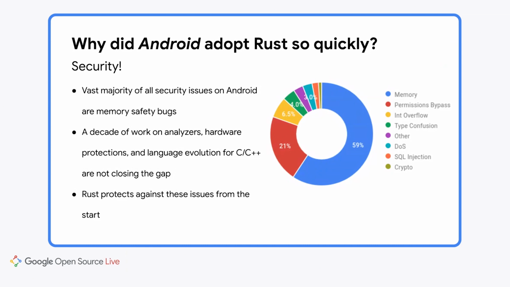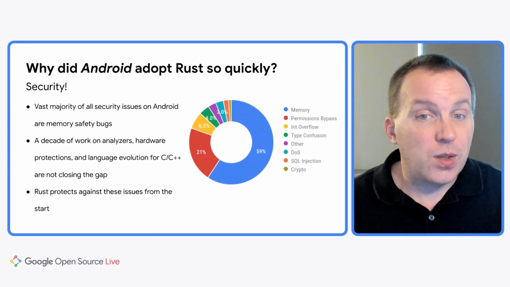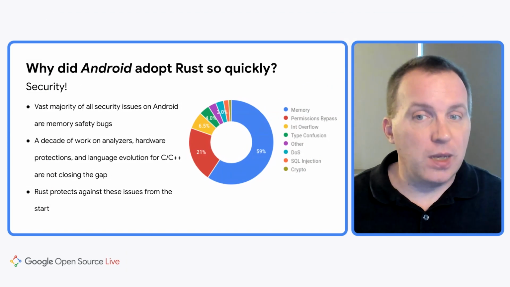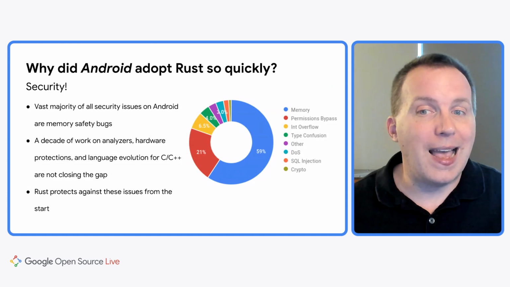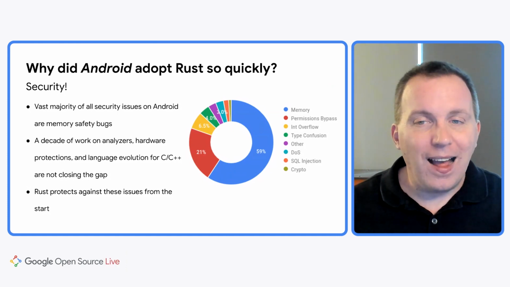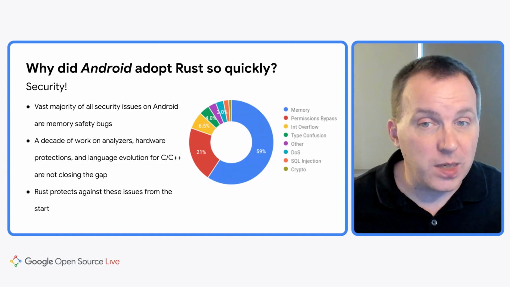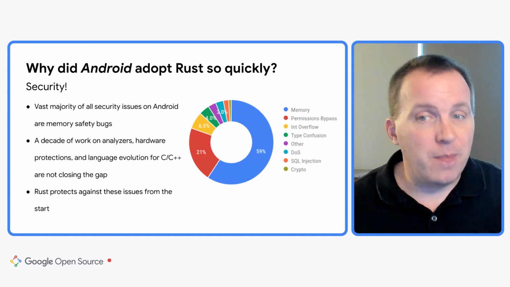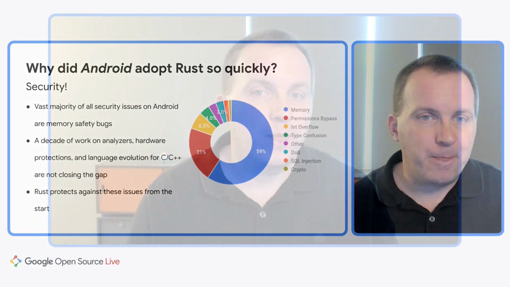But the exploits continue to be found faster than we can keep up with them via tooling. So for us, and especially in new code that we're writing, Rust is absolutely the smartest choice. It protects us from the entire class of memory safety bugs right from the start, and it's already paid back our investment in it on Android.